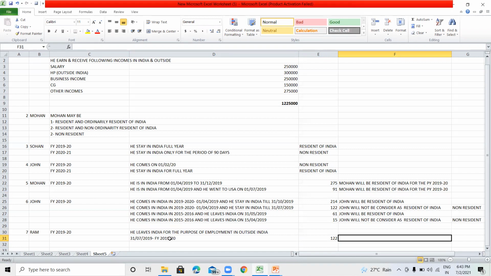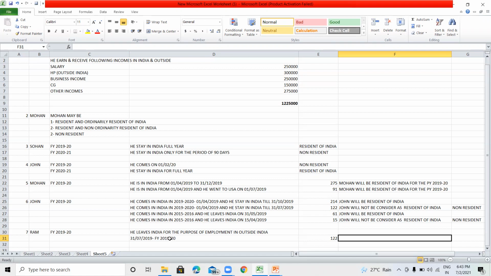And in the other preceding years, because Mr. Ram is the permanent resident of India, he stays in India the whole year. But when a person leaves India for the purpose of employment outside India, or as the crew member of an Indian ship, then the second condition will not be considered.